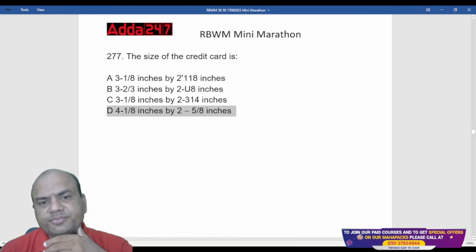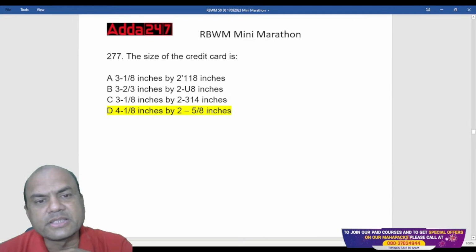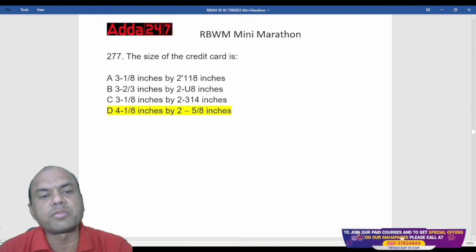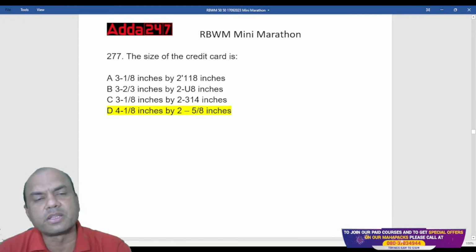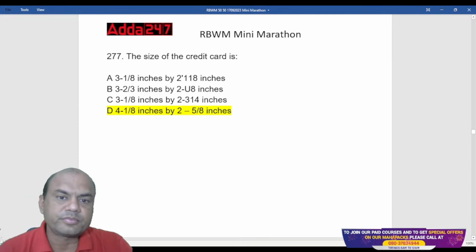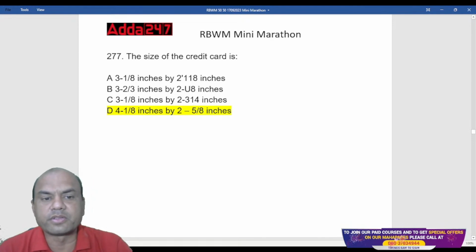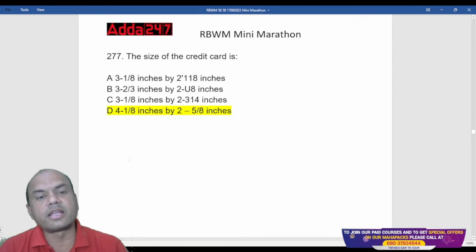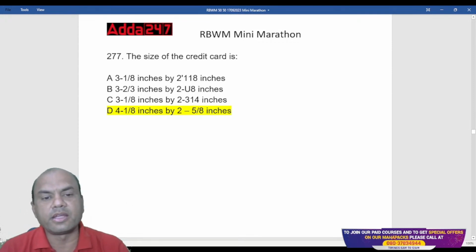D is the answer. Okay. So 4 1/8 inch means actually it is 33 upon 8. That is the right answer. 33 upon 8 means what? 8 times 4 is 32 plus 1, 33. And the second side is 21 upon 8 inches. 8 times 2 is 16 plus 5, 21. So D is the answer. Okay. So size of the credit card is D: 4 1/8 inches by 2 5/8 inches.